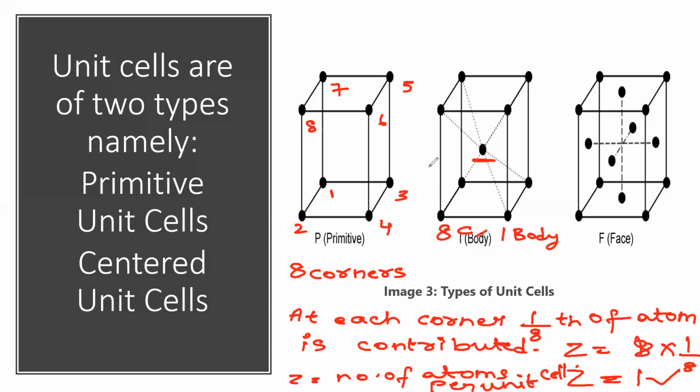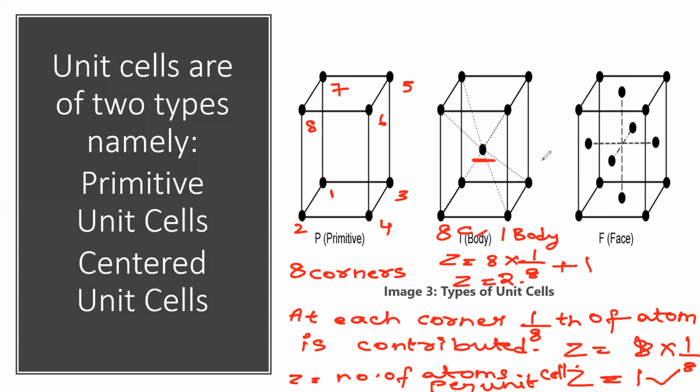So by this you can find the number of atoms per unit cell for body centered. This is called centered unit cell. For body centered, Z is equal to 8 into 1/8 plus 1, which is equal to 2. So the number of atoms per unit cell for body centered is 2. So this is called centered unit cell.